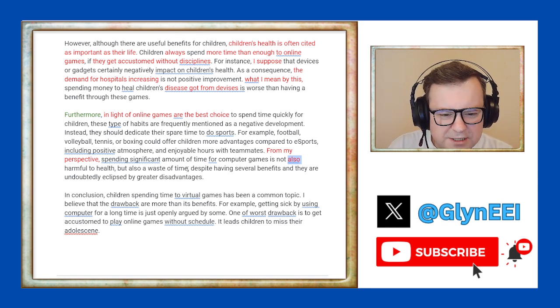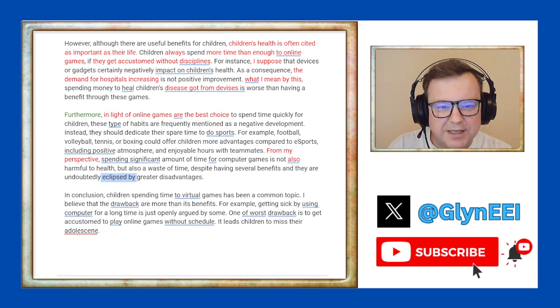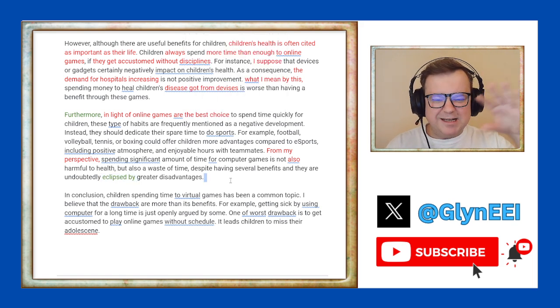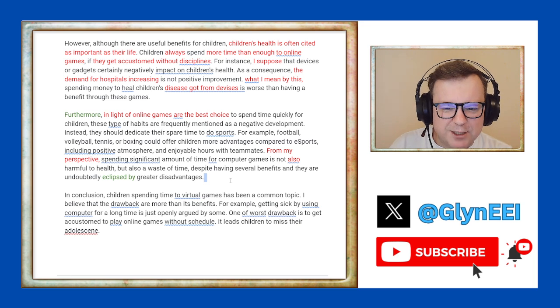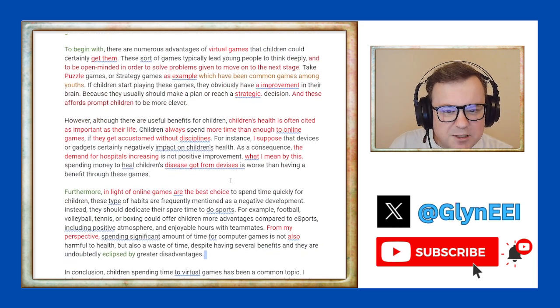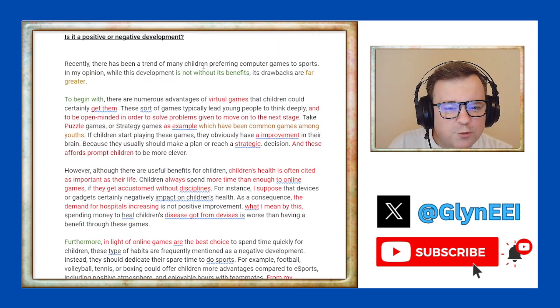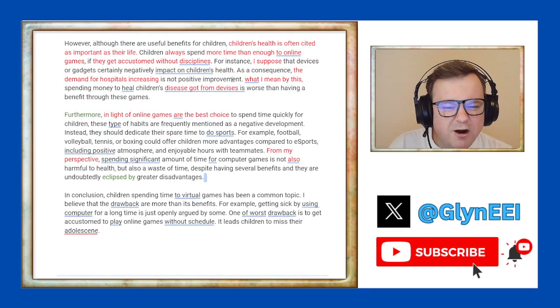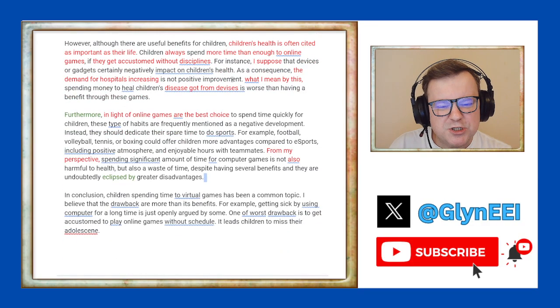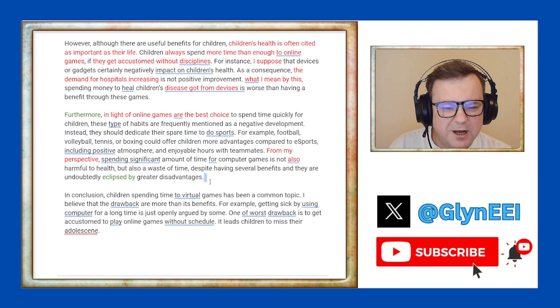"But also a waste of time, despite having several benefits, and they are undoubtedly eclipsed by." Okay, to be eclipsed by, that's very good language. So in parts here, we have a couple of nice bits of language, like in light of is good, eclipsed by is good, not without its benefits is good. So there are just a few fixed expressions that the candidate has done well.